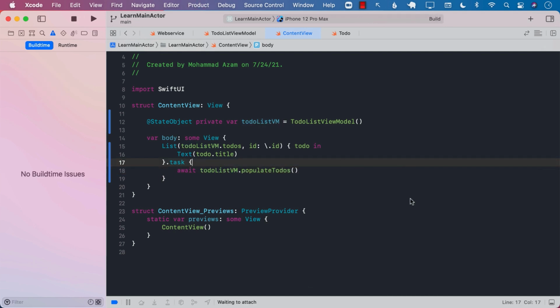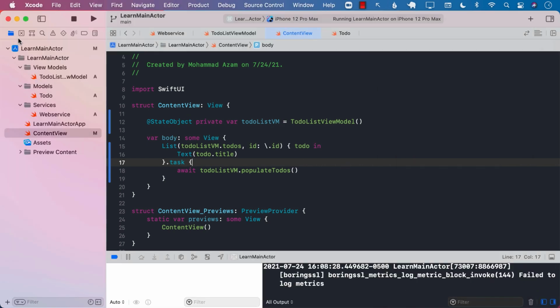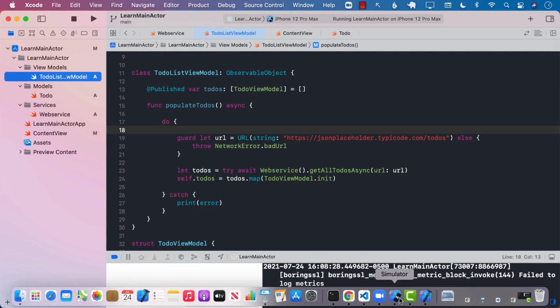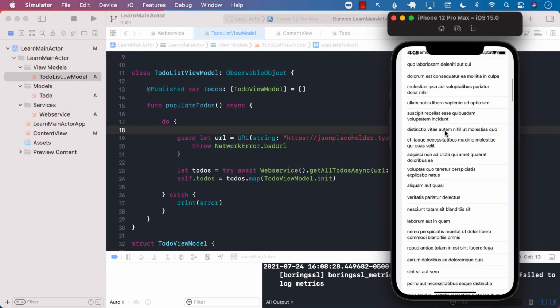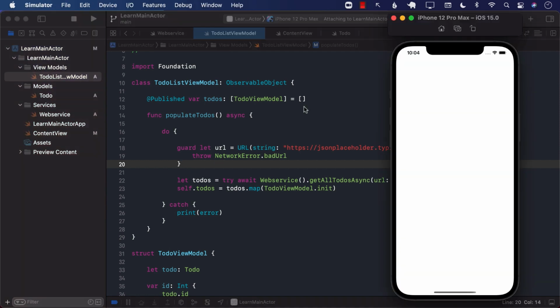Now let's go ahead and run this. Okay, so it's running fine. Let's go over here. There we go. So everything appears to be working just fine. We didn't even use main actor. If we go ahead and run our application, you saw that it is running perfectly fine.